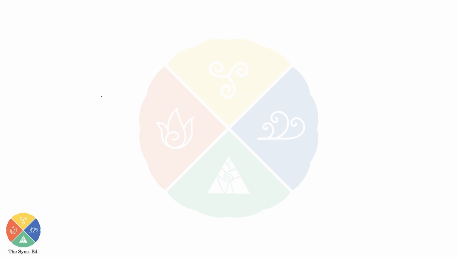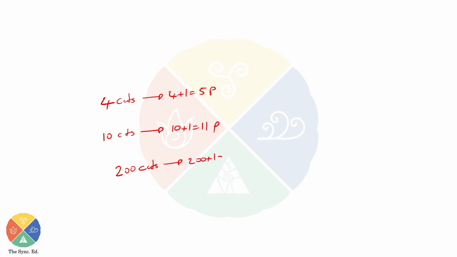Now what if I have a line and I cut it 4 times? If I cut it 4 times, I will have 4 plus 1, that is 5 pieces. If I cut it, let's say 10 times, I will have 10 plus 1, that is 11 pieces. If I cut it, let's say 200 times, 200 cuts, that means I will have 200 plus 1, 201 pieces. Now this is a basic understanding of cuts.